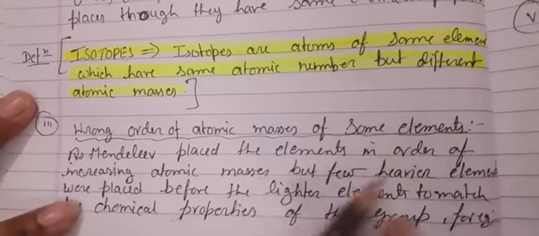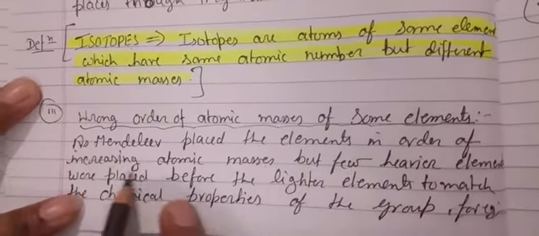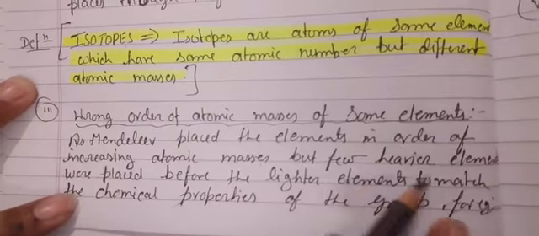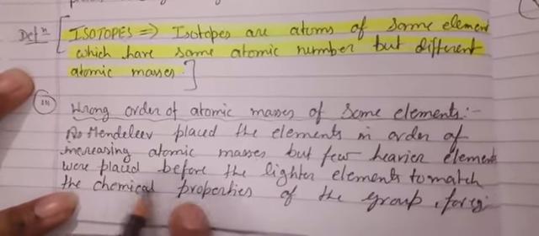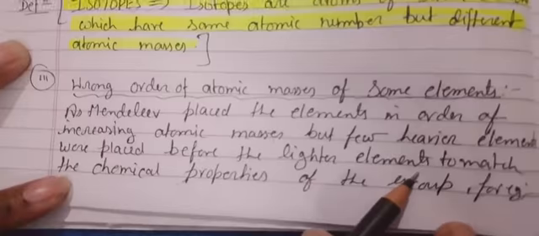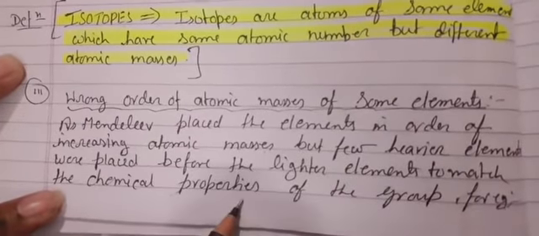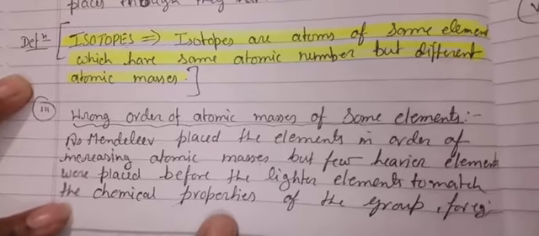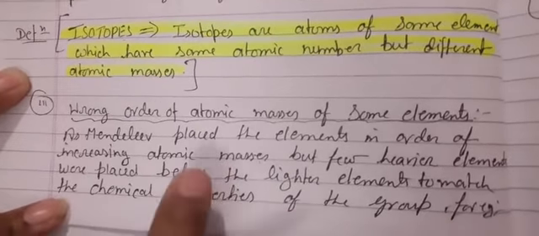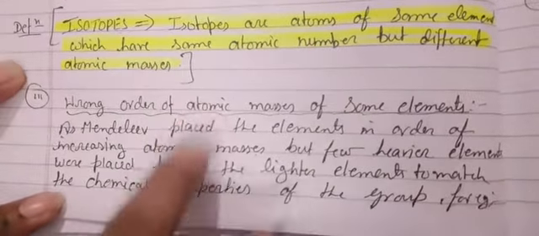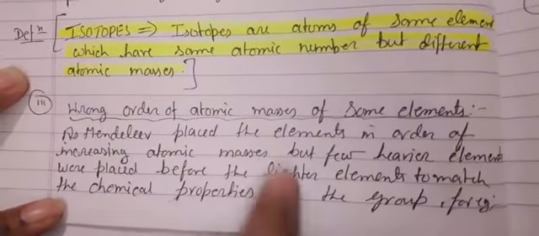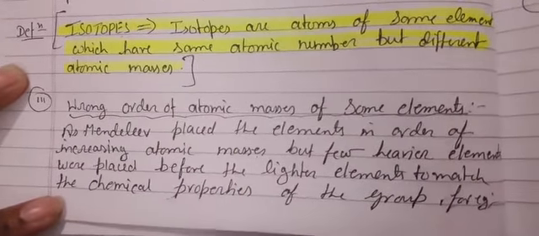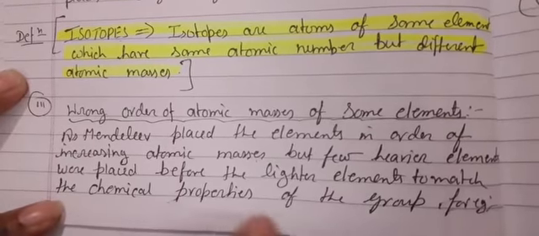Where I have written, you just see, as Mendeleev placed the elements in order of increasing atomic masses, but a few heavier elements were placed before the lighter elements to match the chemical property. Why did he keep the heavier element before the lighter element? Just to match their properties, so they should be in the same row, and the next in the first column, second column or third column. So just to match the chemical properties of the group.